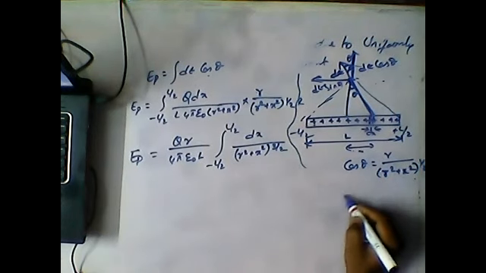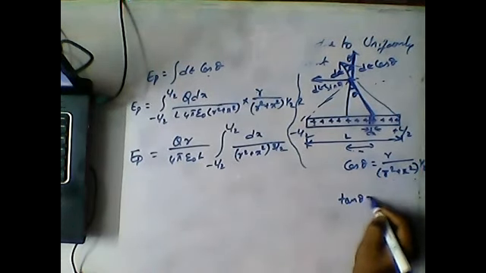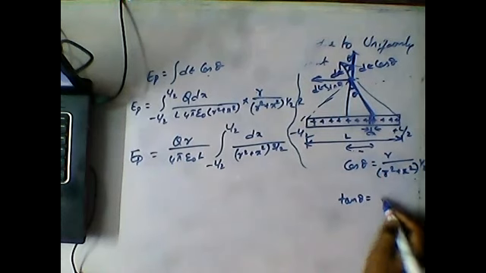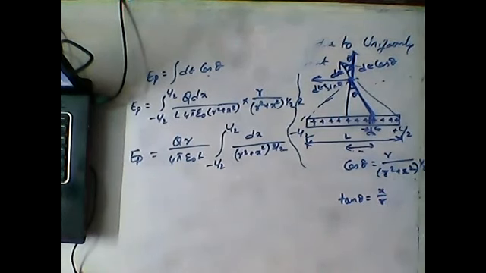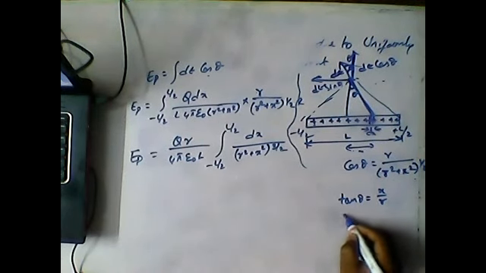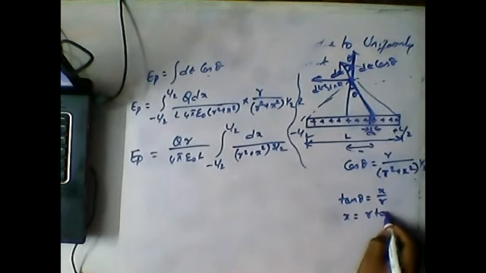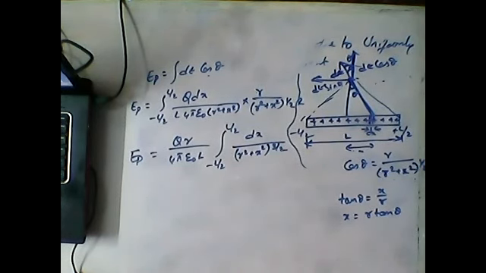Similarly, I can write tan theta is equal to x by r, or x is equal to r tan theta.